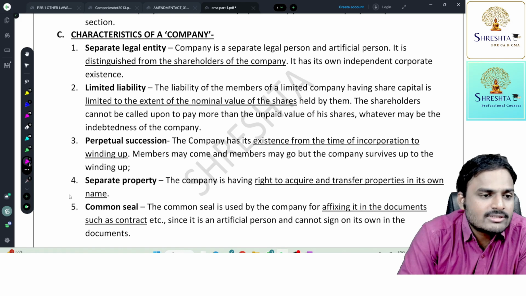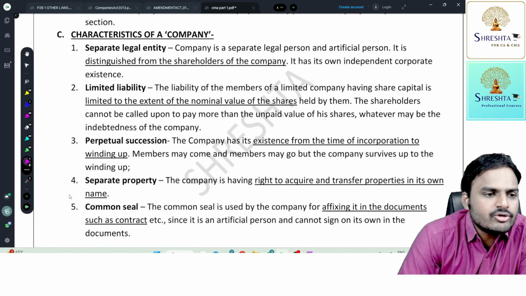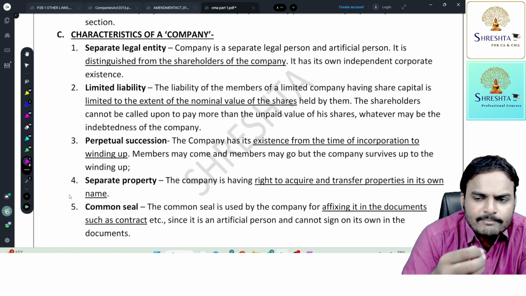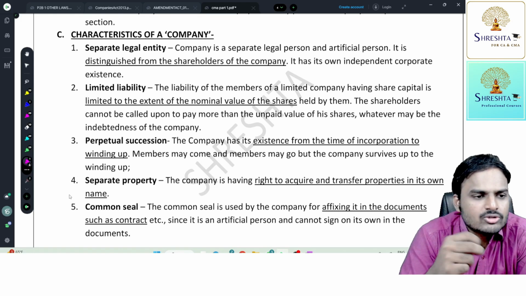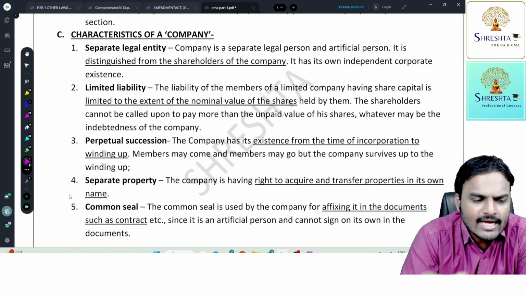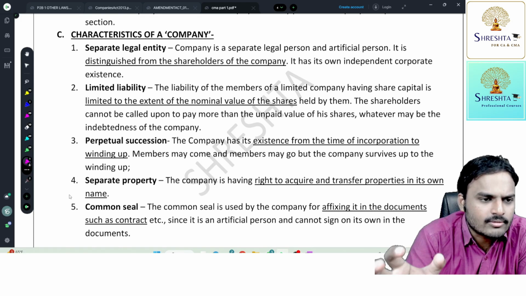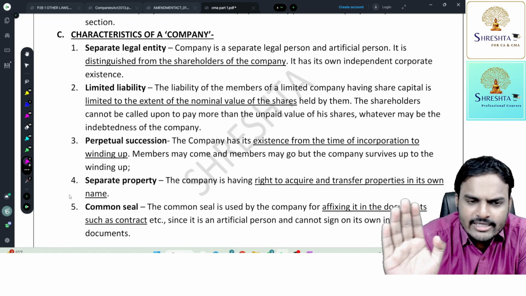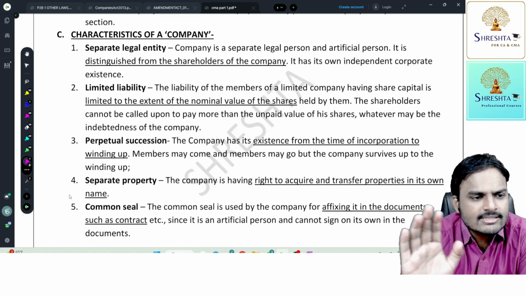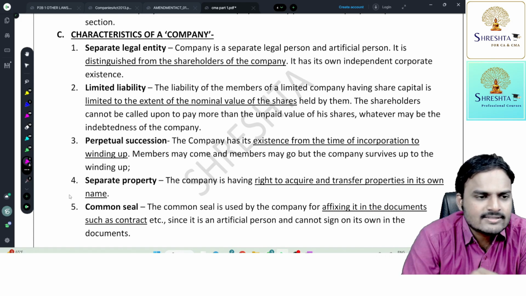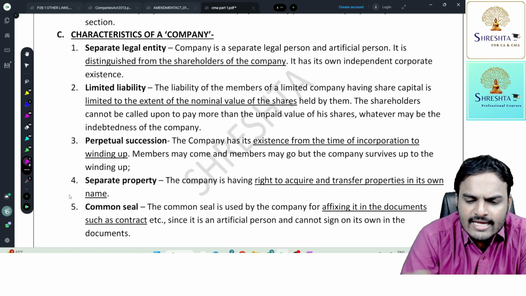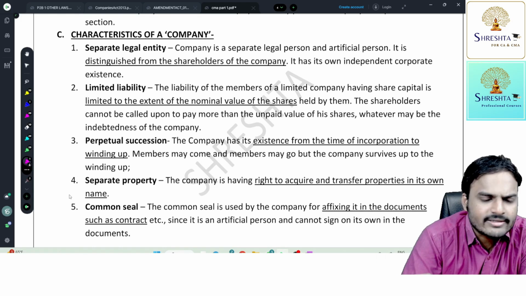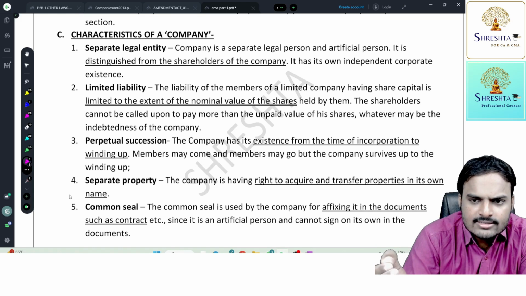Next, perpetual succession. It is nothing but continued existence. Company has its existence from the time of incorporation to the winding up. Both birth as well as death of the company is decided by law. So today the authority gives a certificate of incorporation, that means the company came into existence. Suppose tomorrow the authority cancels that certificate of incorporation, the company gets liquidated. That's it. No other option.